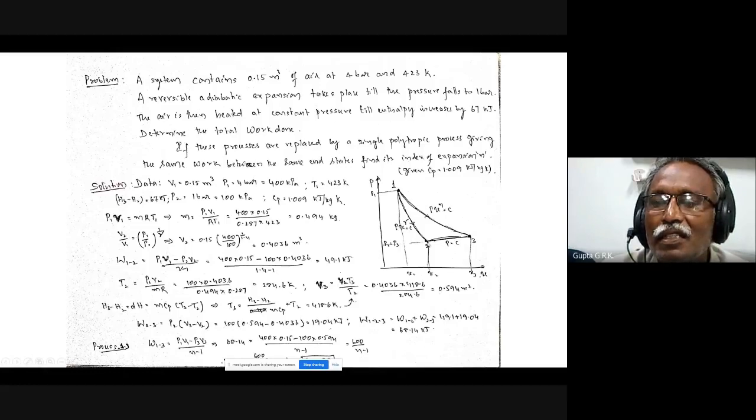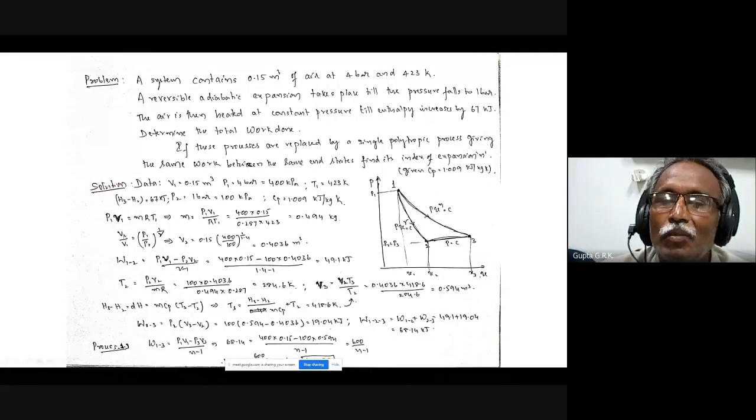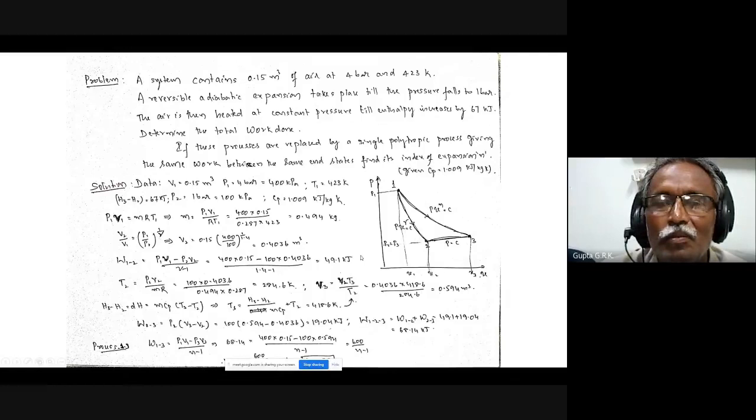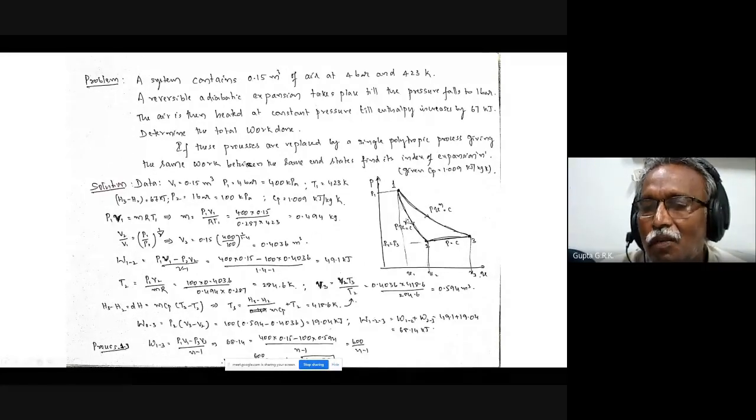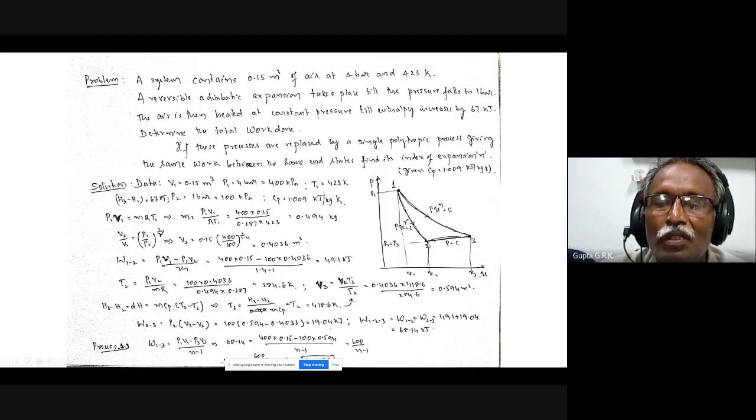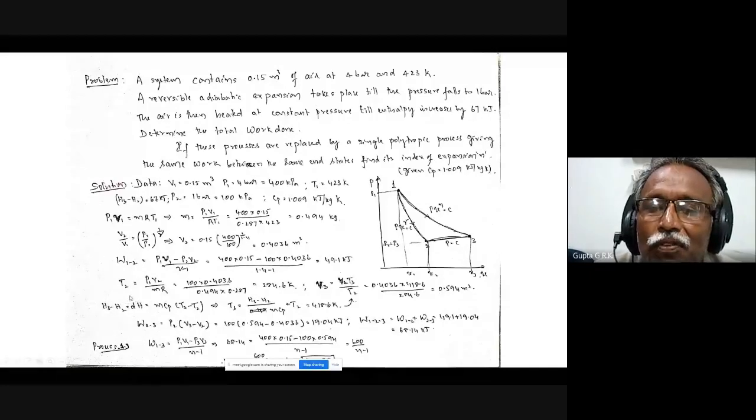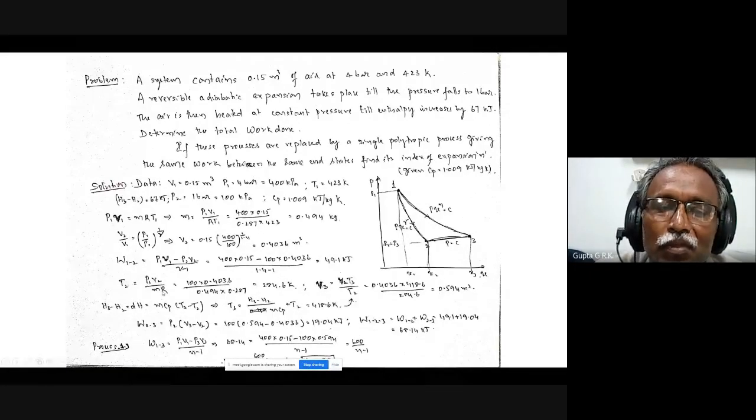And at the second stage 2, because I know the process, that is the PV power gamma, I can find out what is V2. Because why I want this, I want to find out the work done. Work done is P1V1 minus P2V2 by gamma minus 1. So I have to get V2. V2 is obtained from the process relation. So using the process relation, I get V2, and then I can find out W12. And the value of T2 can be obtained from, again, the equation of state, because once you know P2 and V2, I can find out T2 using this.